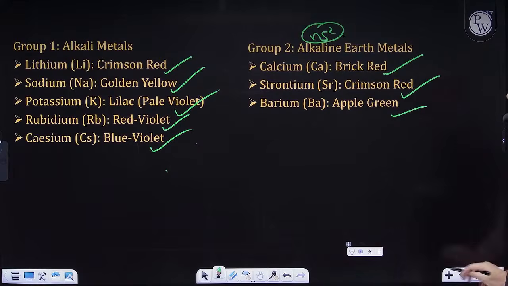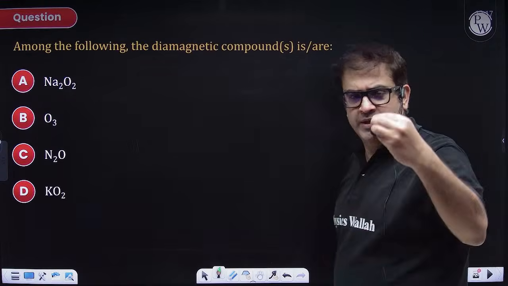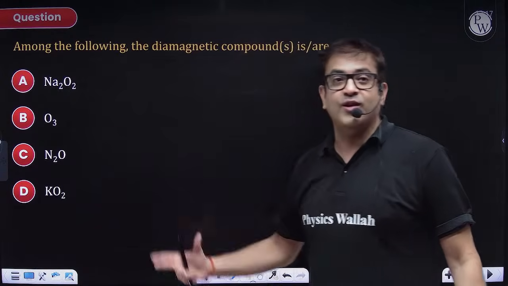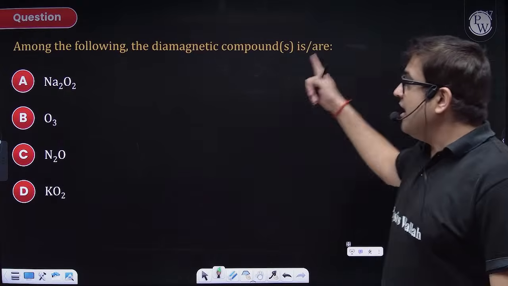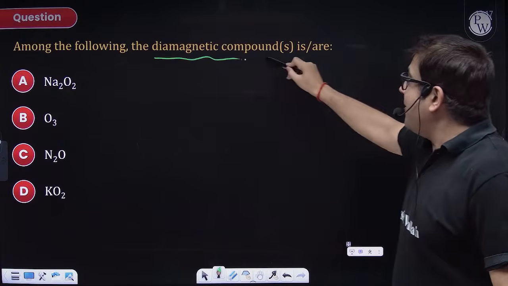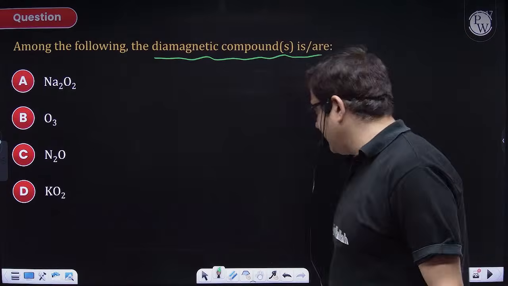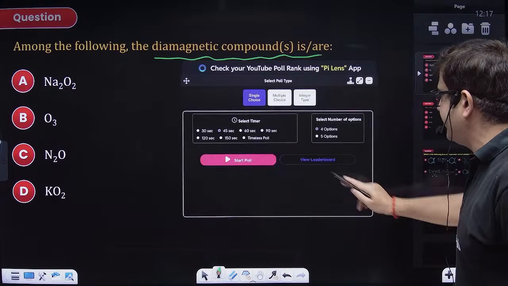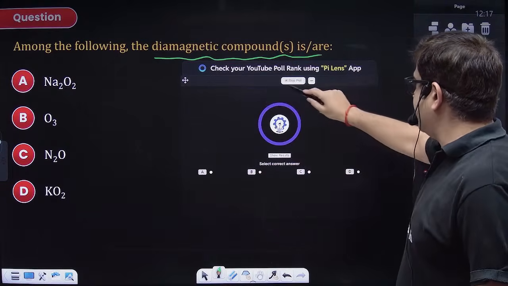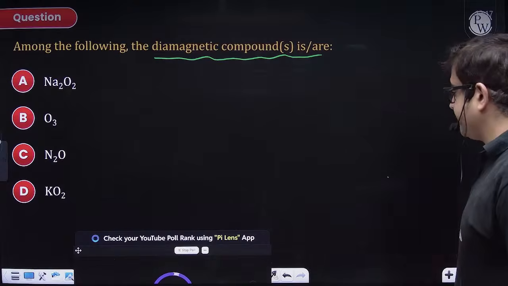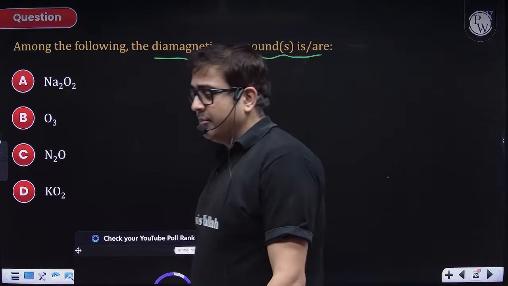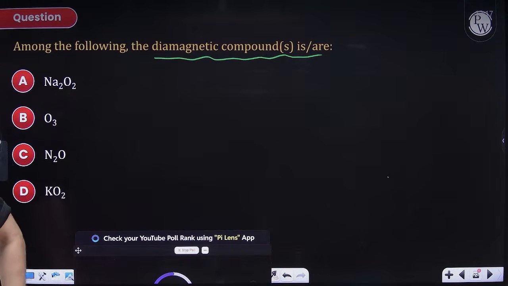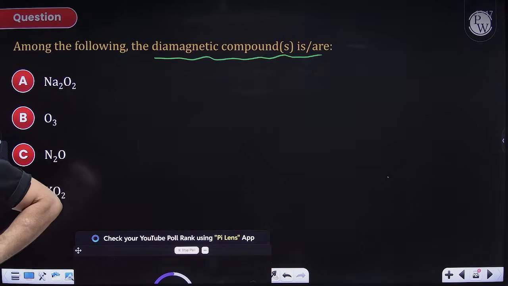Chalo. Moving to just a few more logics of S block, then we are moving to organic chemistry after this. Among the following, the diamagnetic compound. Again giving you multiple correct, so again giving you 30 seconds for this. Attempt this one, beta, just 30 seconds. At least read the question, because without reading you are not going to land anywhere. Reading the question will actually help you do the question 50%.